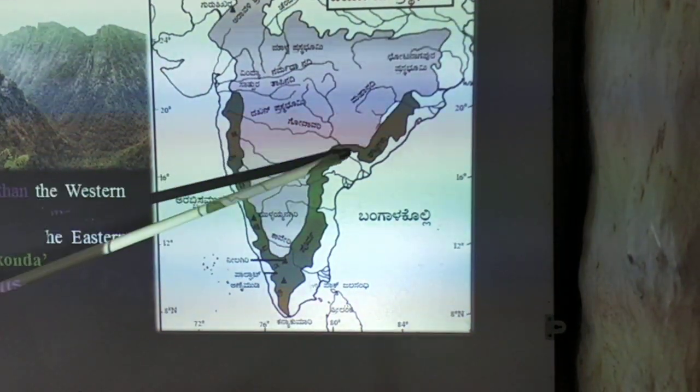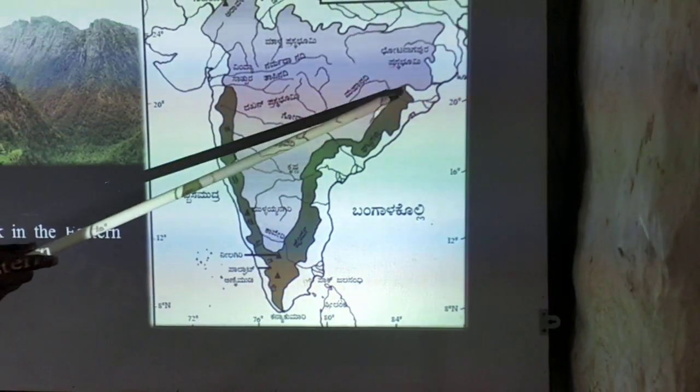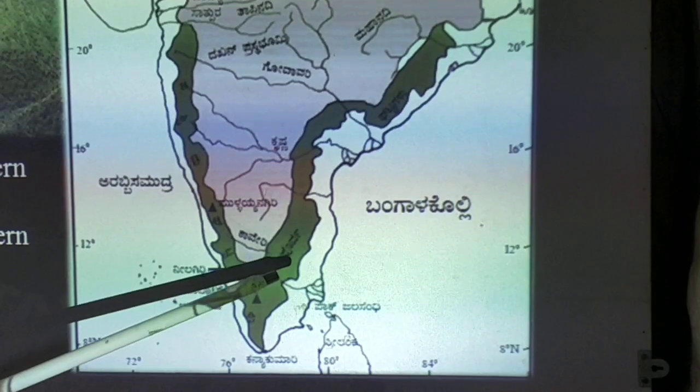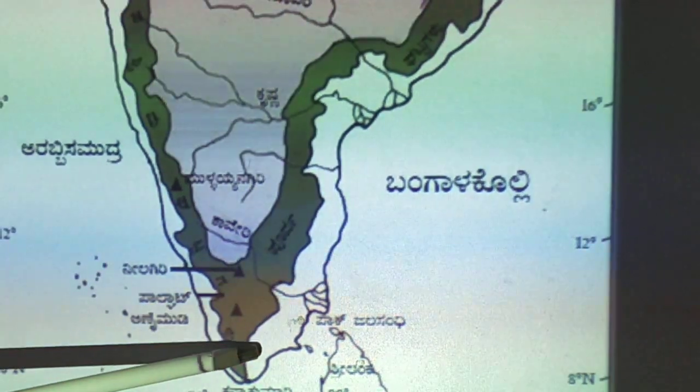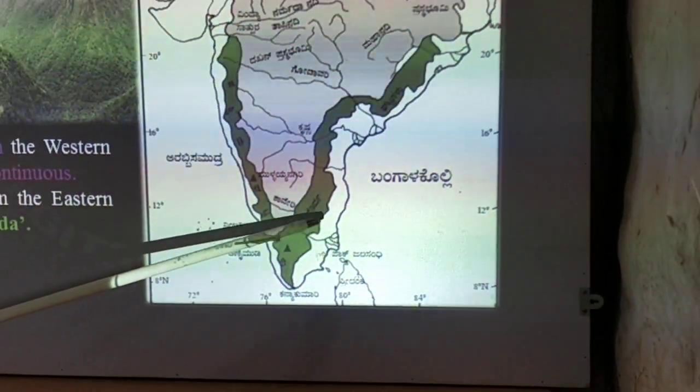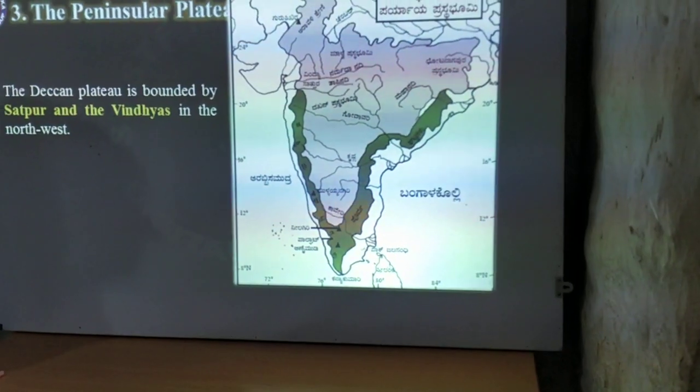In the Eastern Ghats, Amarakonda is the highest mountain peak. Which is the highest mountain peak in the Eastern Ghats? Amarakonda is the highest mountain peak in the Eastern Ghats.